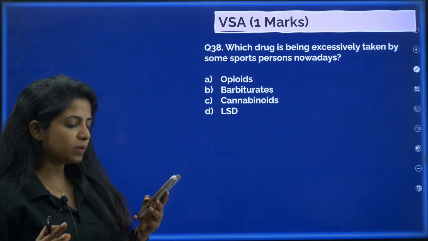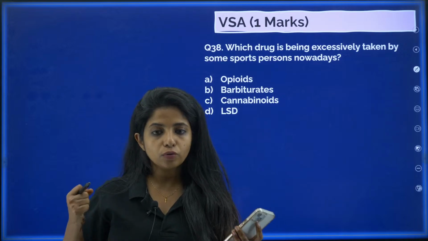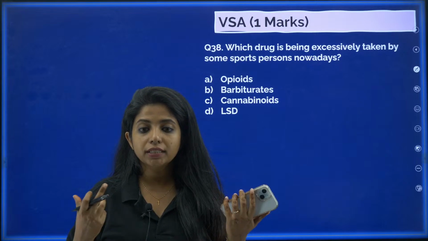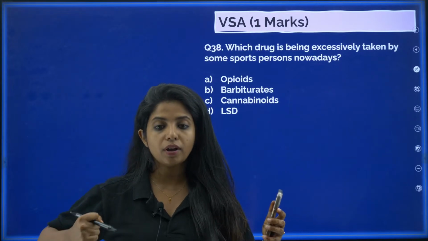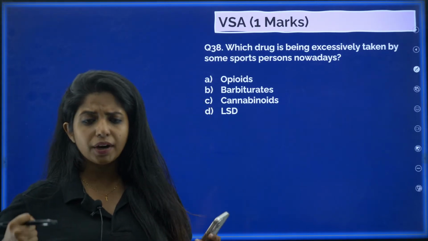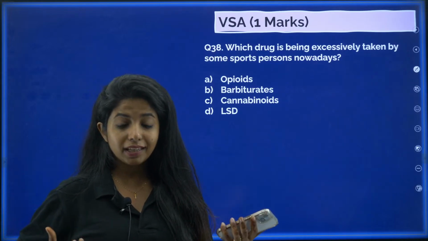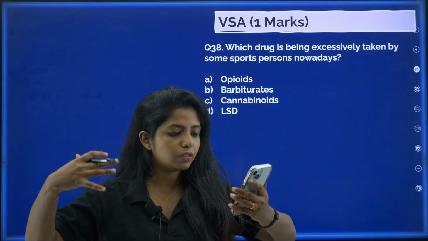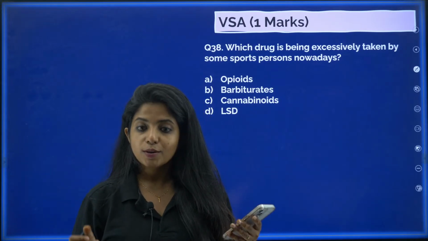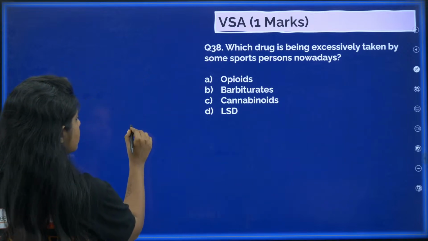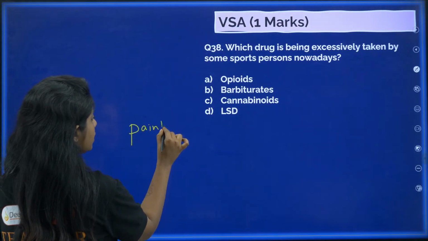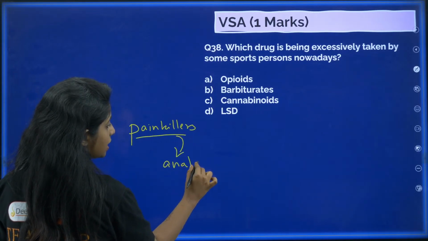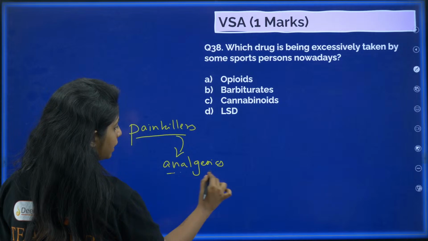You know what? Sports people have to increase their power for all the things that they are doing. And suppose they are getting injured, still they would have to get up and do a lot of things. So they take a lot of painkillers to suppress the pain and still move on with whatever work. So they actually need certain drugs which would be painkillers, acting like analgesics. Analgesics are something that will kill the pain, my dear children.